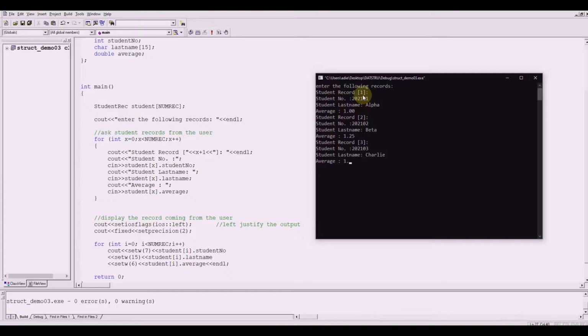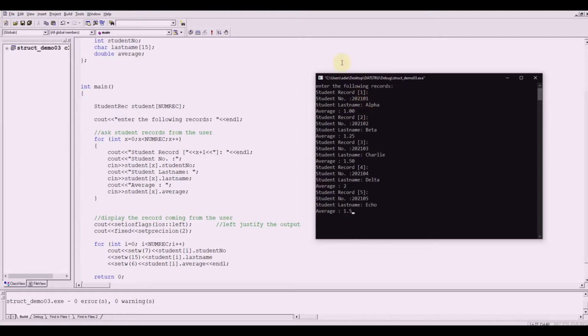Average, say that is 1.50. And record number 4, say this is 2021-04, Delta. The average is, say, 2. And the last one would be 2021-05. Last name is Echo. And the average, say, is 1.5.